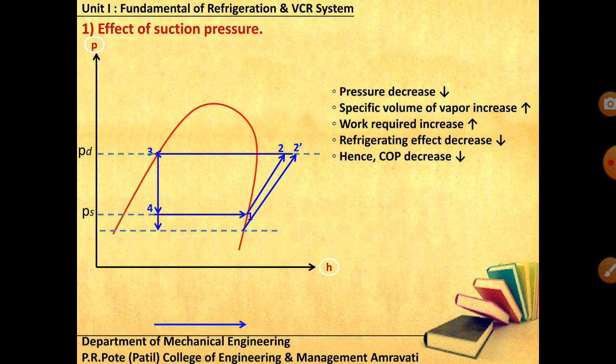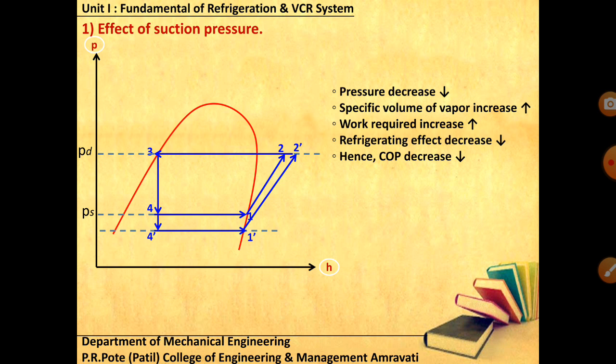Only point number 4 is now shifted to 4 dash. Now you can see this new cycle obtained by reducing the suction pressure. From 1 dash to 2 dash, compression work increased, because specific volume has also increased. Then 2 dash to 3 condensation takes place, and 3 to 4 dash you have expansion.